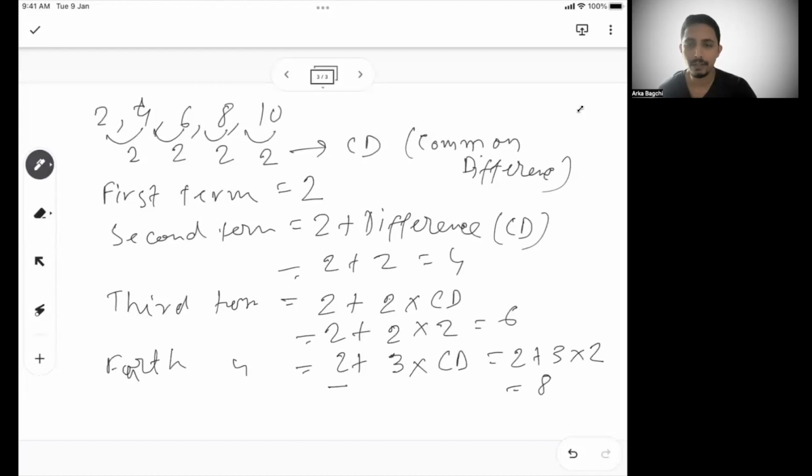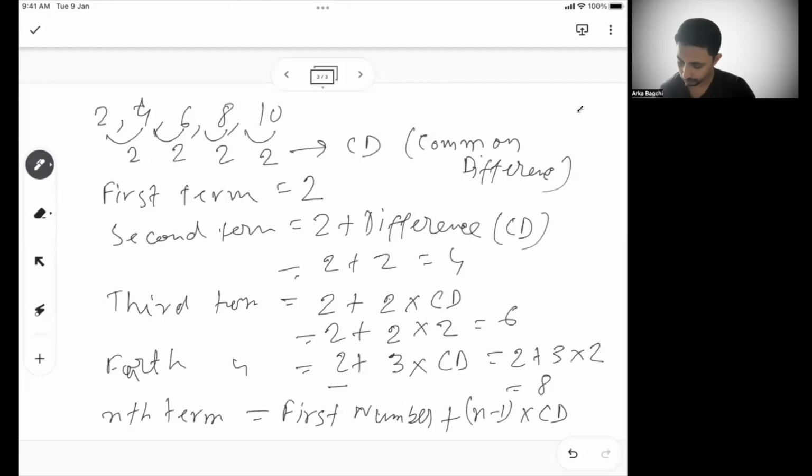So what I'm trying to say is I can find the nth term by taking the first term plus n minus 1 into the common difference. So very, very important understanding how to find the nth term of an AP.